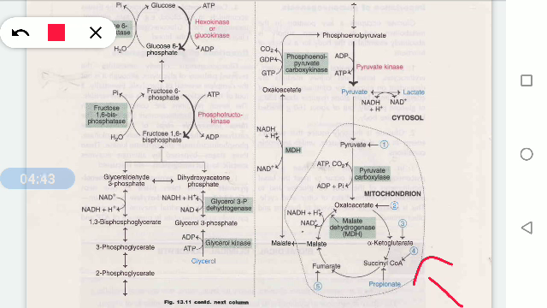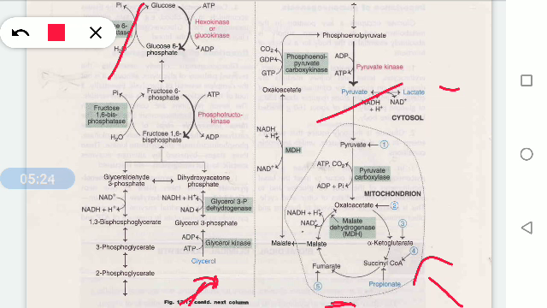From the Krebs cycle, it will convert into pyruvate. So all these amino acids will convert into substrates of the Krebs cycle by means of catabolism of the amino acids, and from these substrates they will convert into pyruvate, and from pyruvate to glucose. Lactate will enter from here, and propionate will also enter through the Krebs cycle, and glycerol will enter into glycolysis directly. We'll discuss each and every step by step.